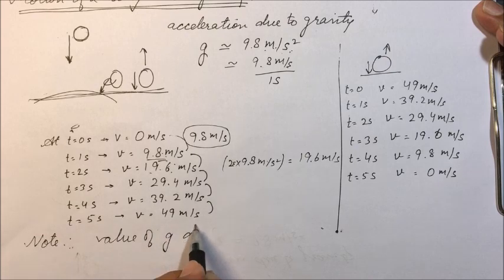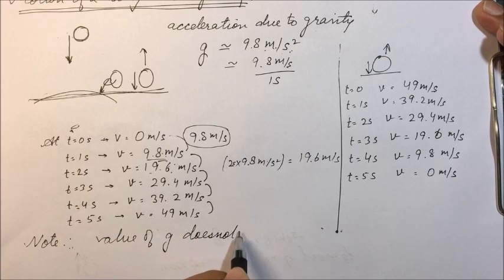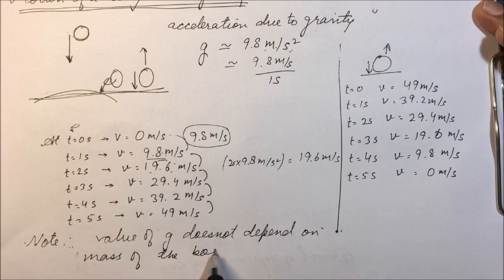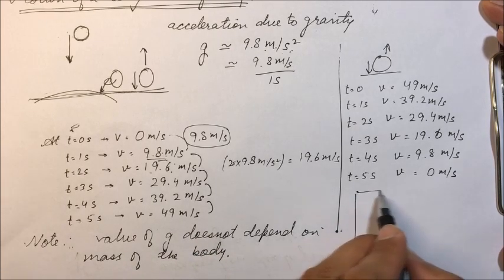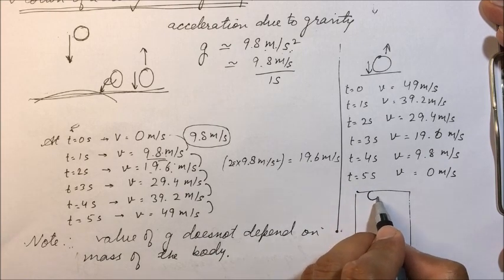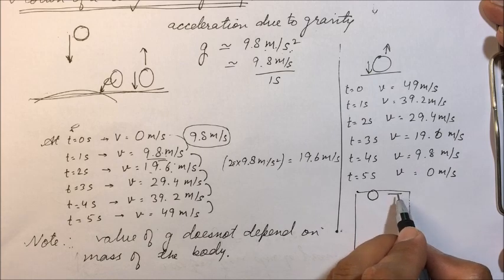Now, there is one note provided, that is the value of g does not depend on the mass of the body. So here, for example, we have a vacuum chamber, and here one stone is there, and here we have a feather.